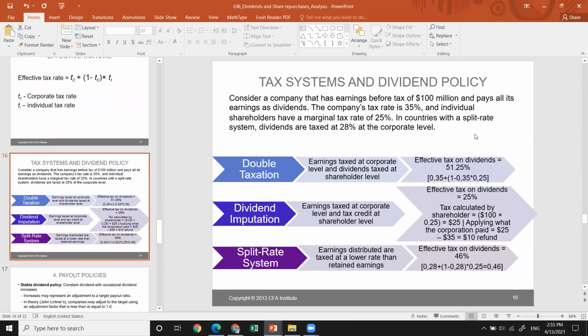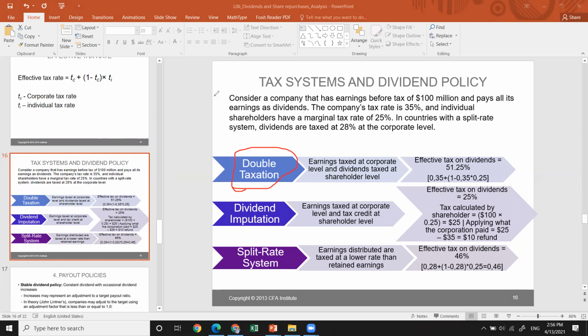So, the tax system and dividend policy. Consider a company that has earnings before tax of 100 million and pays all its earnings as dividends, and the company's tax rate is 35%. Individual shareholders have a marginal tax rate of 25%, and in countries with a split rate system, dividends are taxed at 28% at the corporate level. Here we are talking about the double taxation system: earnings are taxed at the corporate level first, and then dividends are taxed at the shareholder level.